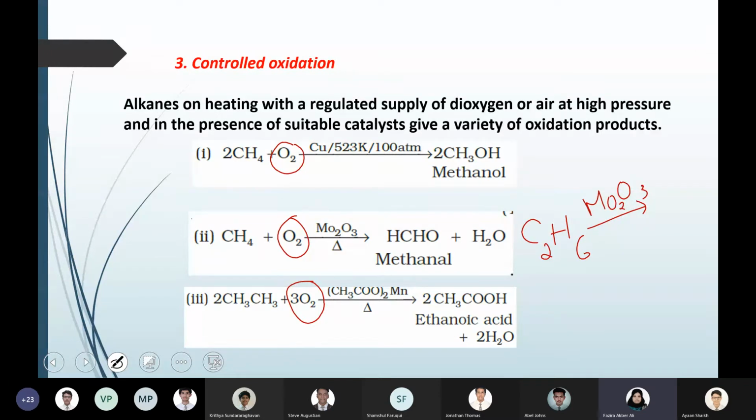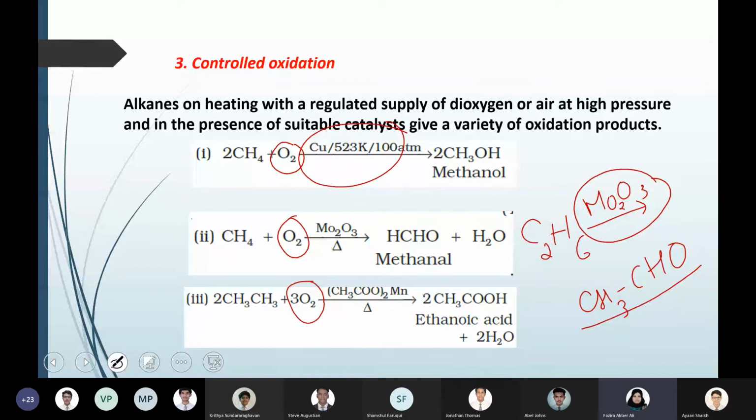The aldehyde from this compound will be CH3CHO, a 2 carbon aldehyde. So molybdenum oxide is preferably for aldehyde, copper is preferably for alcohol, and manganese acetate is preferably for preparing carboxylic acid. So the catalyst has a tendency of controlling the type of product.